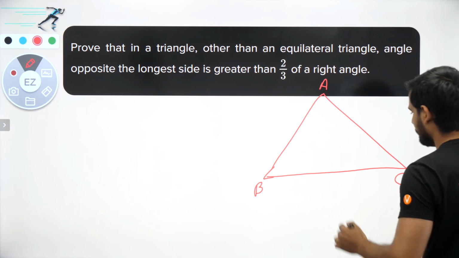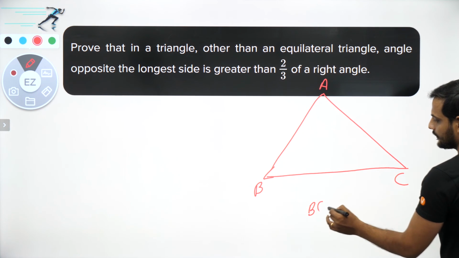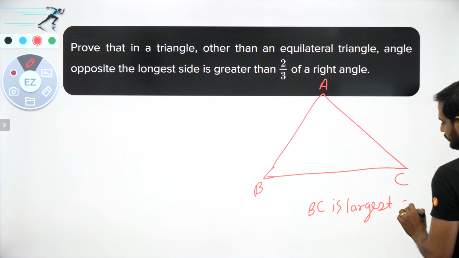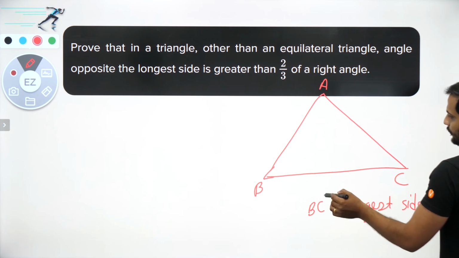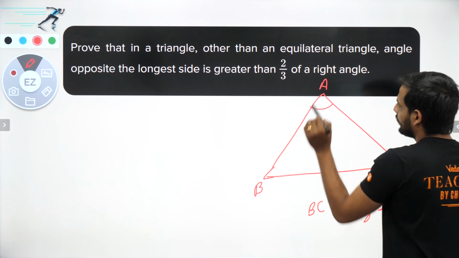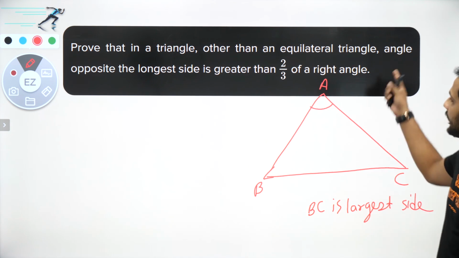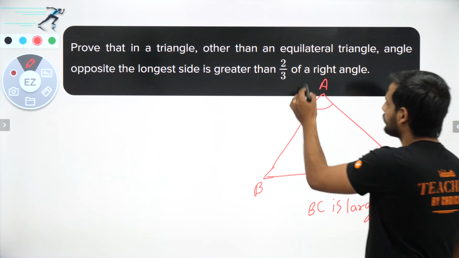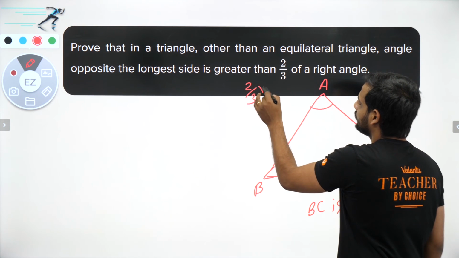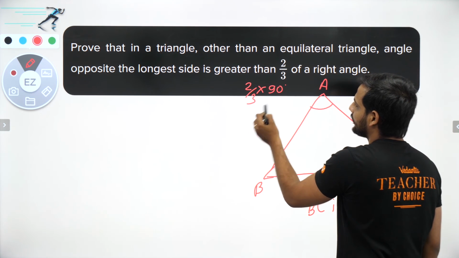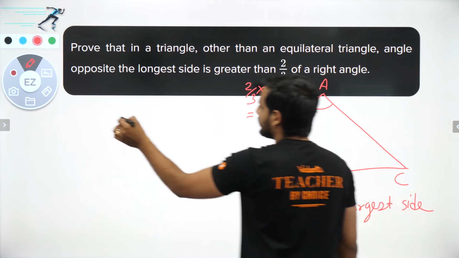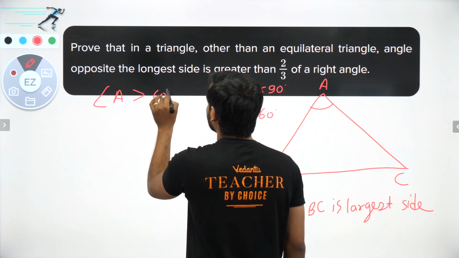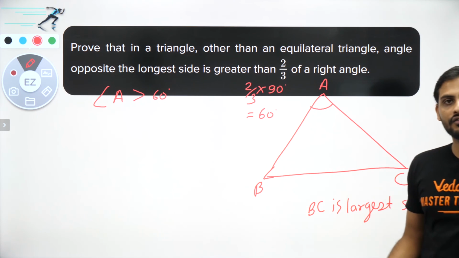So chalo children, let us say my side BC is the largest side. So opposite to this largest side, what is the angle? Angle A. So we have to prove that this angle opposite to the largest side is greater than 2 by 3 of a right angle. What is 2 by 3 of a right angle? 2 by 3 of 90 degrees is nothing but 60 degrees. So you have to prove that this angle A will be more than 60 degrees.